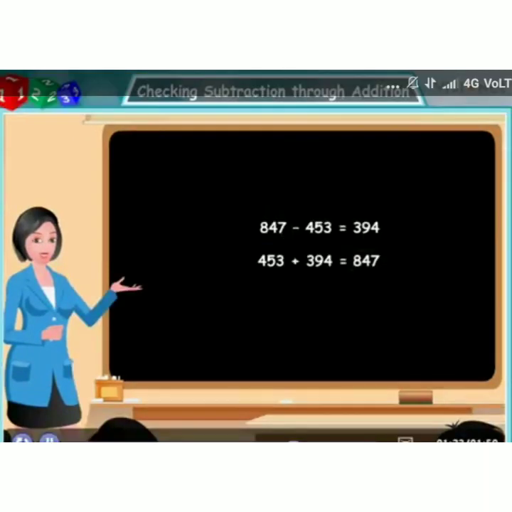See, look here, 394, you got the difference. Now you are going to add 394 with the subtrahend. You will get the minuend as the answer, that is 847. If you are getting that answer, your result is right. Otherwise, the result is wrong. So always we have to check the subtraction using addition. This is applicable for large numbers also, the same method.